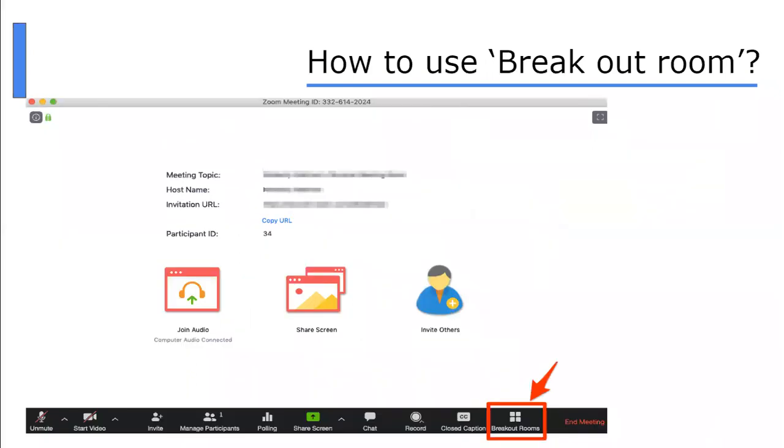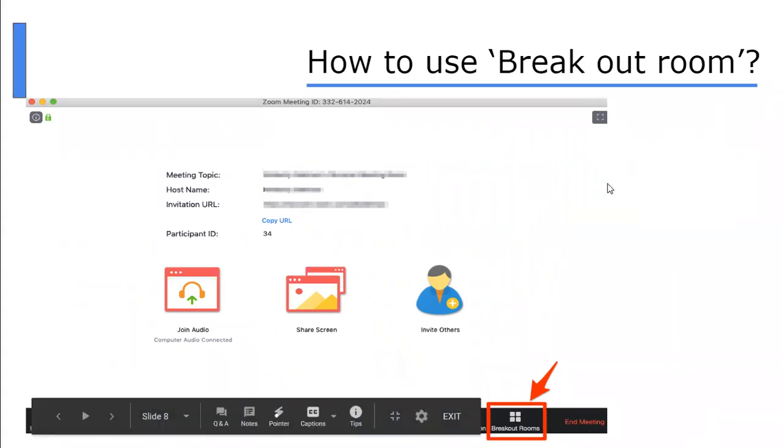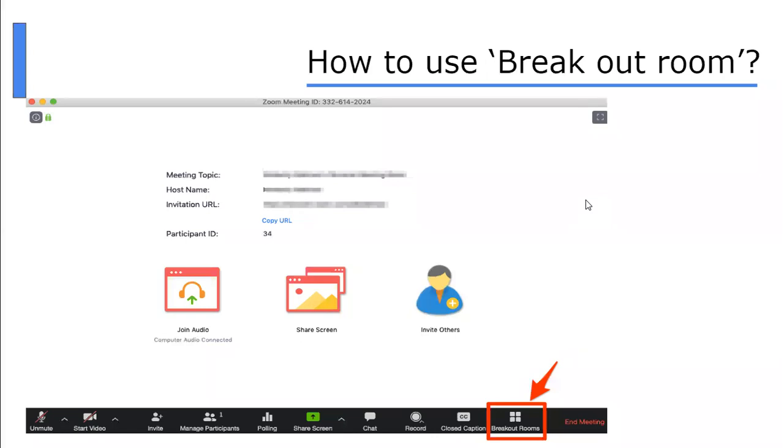Once you do that, you will find the breakout room option in your meeting. So let's do a demonstration of this, and let's do a very small and interesting activity related to breakout room, so you can experience how unique and creative this particular feature is that Zoom has recently innovated.